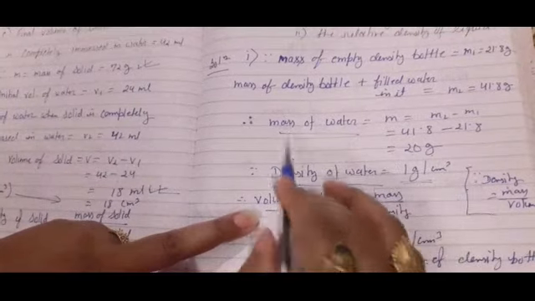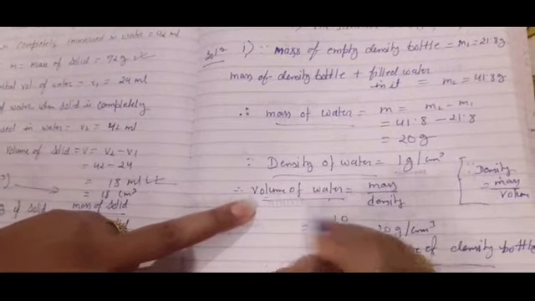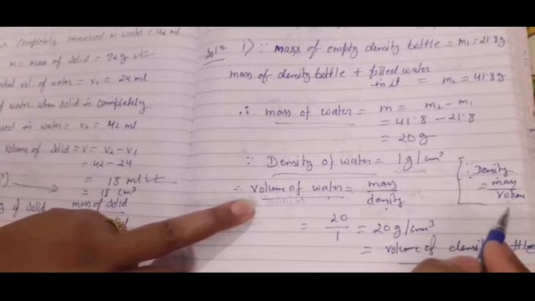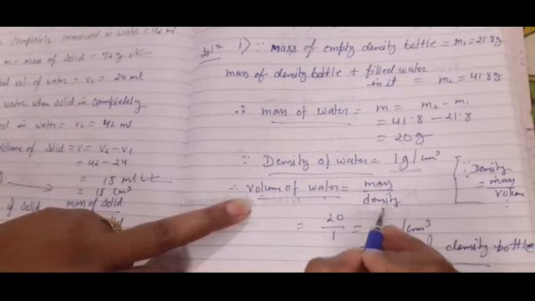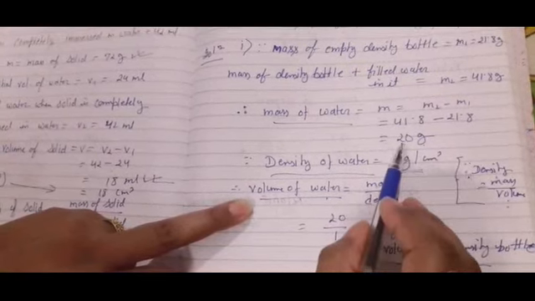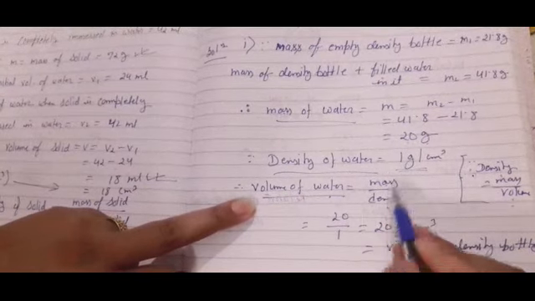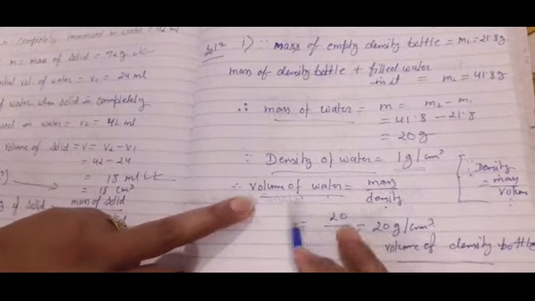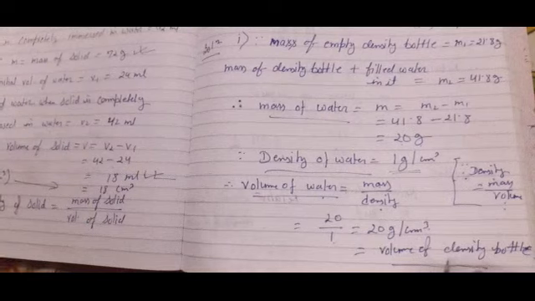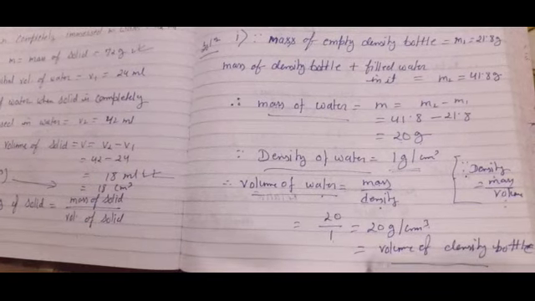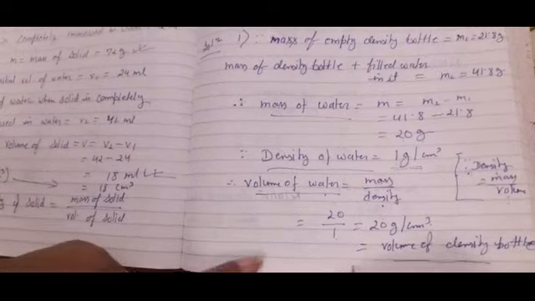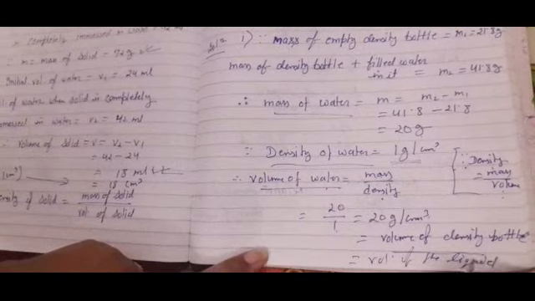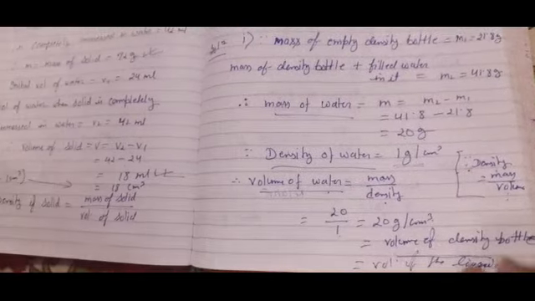With the help of these two, we can find the volume of water. What is the formula? Volume is equal to mass upon density, because density is equal to mass upon volume. So we cross multiply. That's why I've written here volume of water is mass upon density. The mass of the water in that density bottle is 20, and the density of water is 1. So the volume of water is 20 centimeter cube. And this volume means the volume of that container, which is the density bottle. That's why I've written that it is equal to the volume of the density bottle, and this is also equal to the volume of the liquid, because that is the capacity of the container.